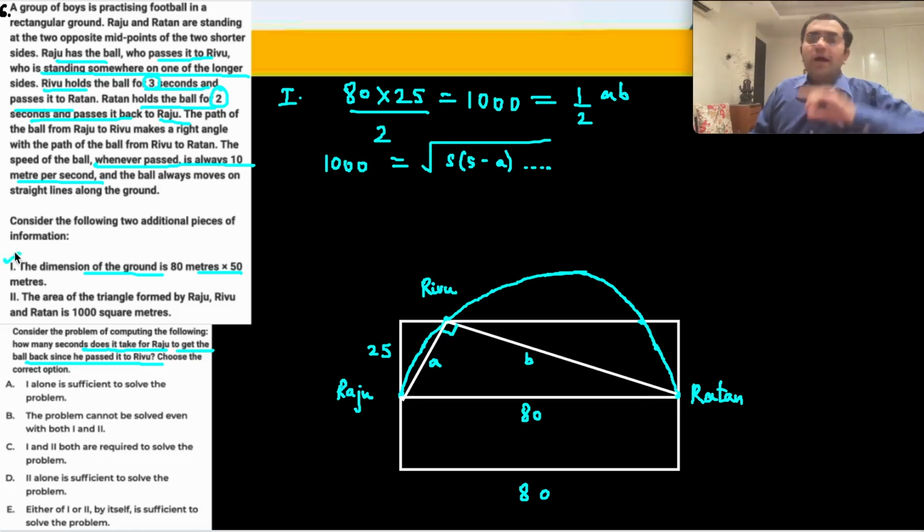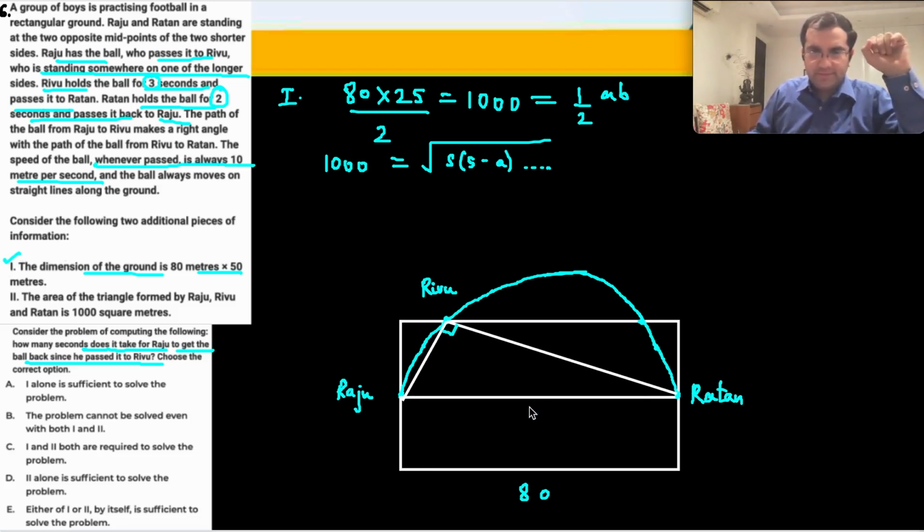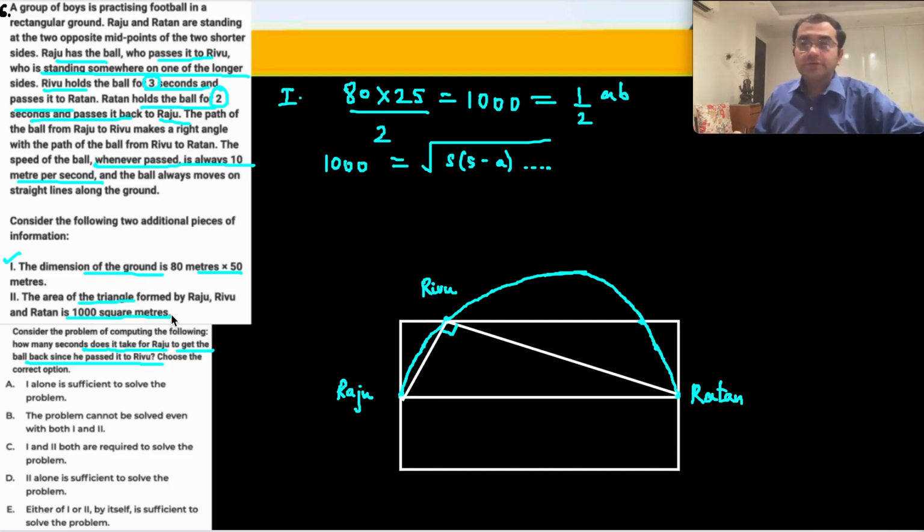Statement 1 से तो अकेले हो जाएगा. ठीक है. Now let us consider statement number 2. Statement number 2, the area of the triangle found by Rivu and Ratan is 1000 square meters.